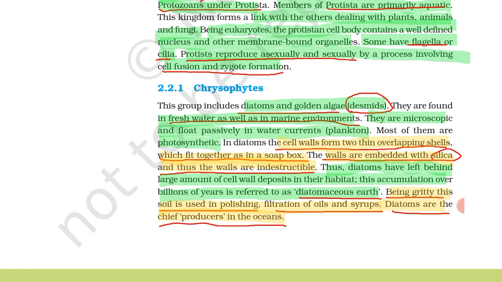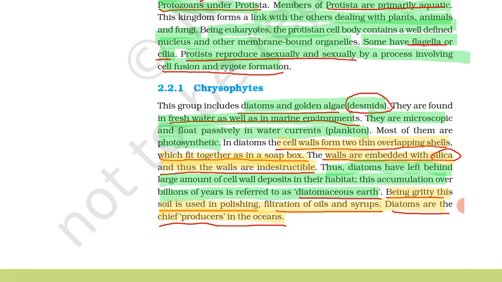The walls are embedded with silica and thus are indestructible. When the cell wall of these diatoms fits together, it forms a soap box, and that cell wall has silica. Because of this silica they are indestructible, meaning they cannot be destroyed.